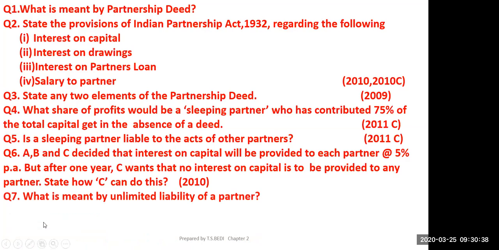What is meant by unlimited liability of partner? If the assets of the business fall short, then payment will be made from their personal assets. He is liable to pay all the amount from his private property also.